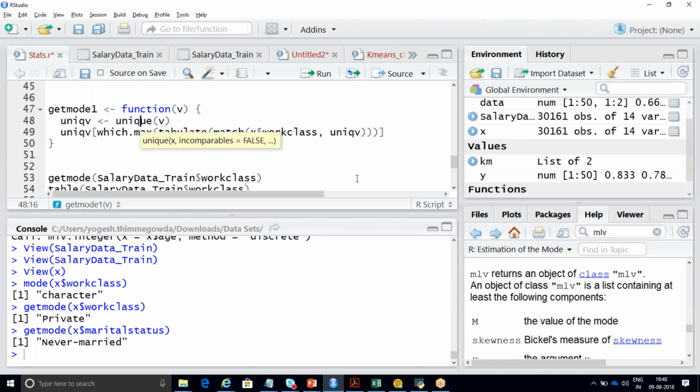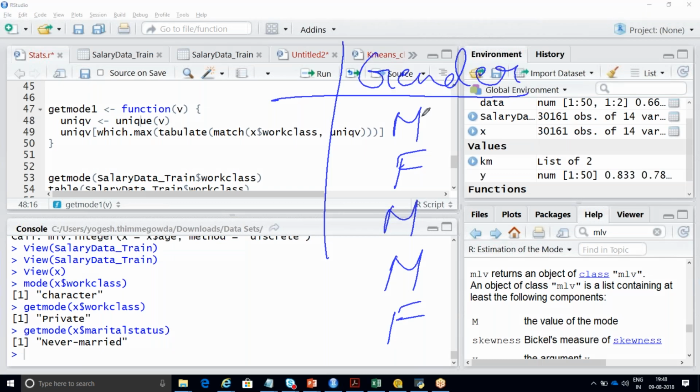So consider that you're having your data in this way. You're having a column called gender, for example. In gender, you'll have male, female, male, male, female. So you need to identify the mode. How many modes in the sense either it can be more number of males or more number of females, that is number of occurrences.